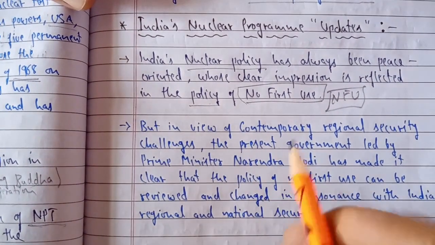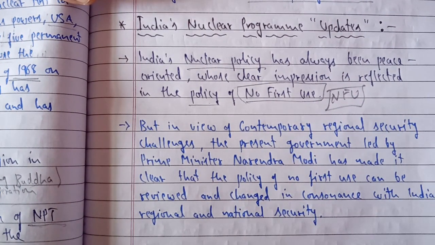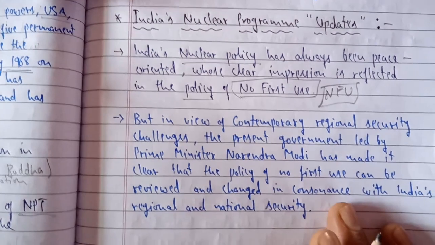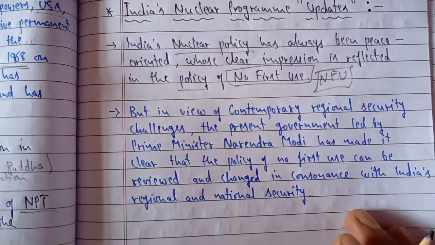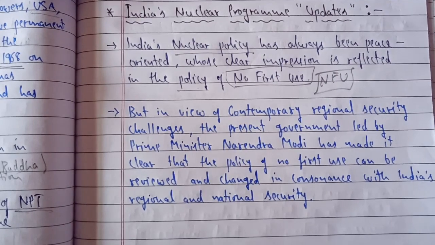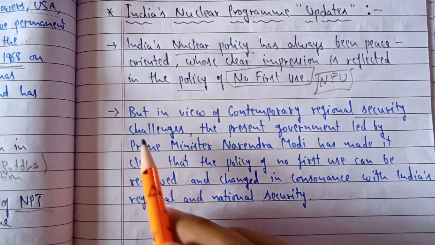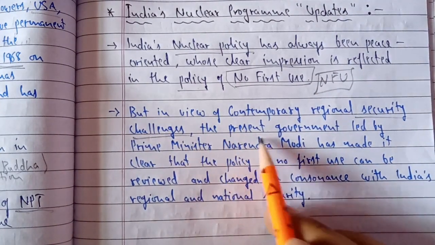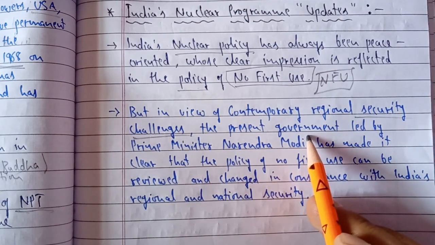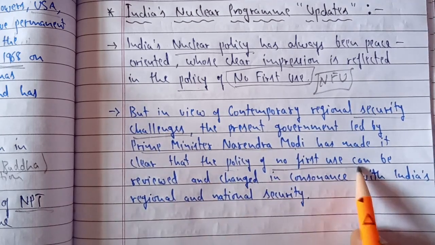This was the old policy till 1998, but recently we have seen so many terrorist attacks and conflicts in the border regions with China and Pakistan. These tensions are growing day by day, and in the last 2 or 3 years there have been a lot of conflicts and unrest because of relations with our neighboring countries especially. In view of contemporary regional security challenges, the present government led by the BJP, with Prime Minister Narendra Modi, has made it clear that the policy of no first use can be reviewed.